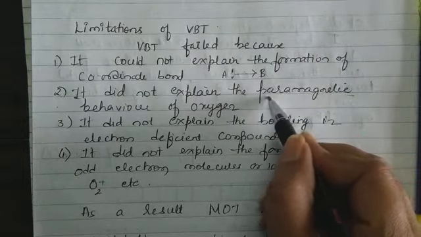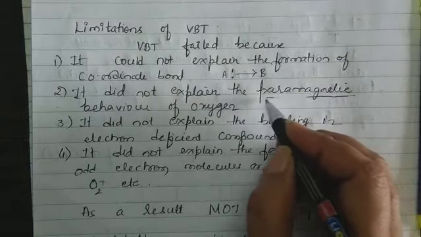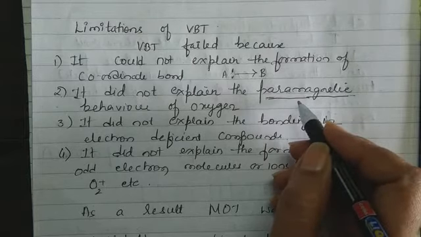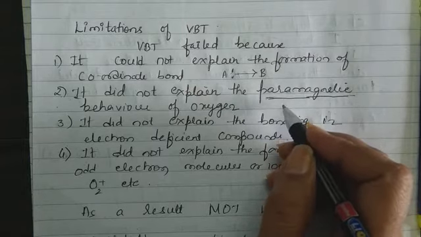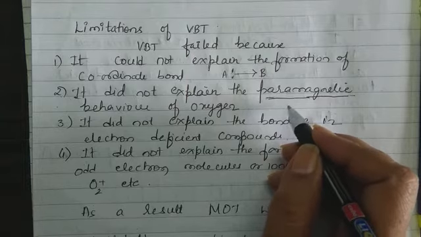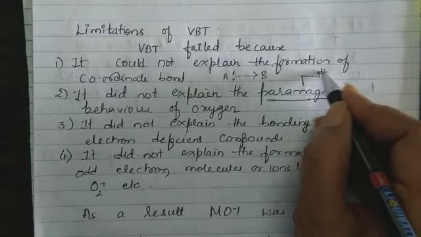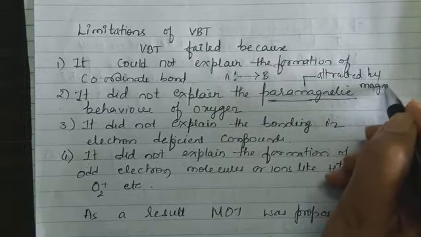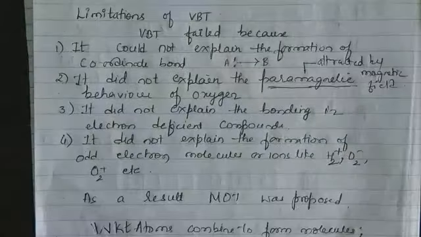So what are paramagnetic compounds or molecules? They are the ones which have an odd electron, a single electron or an unpaired electron. They are said to be paramagnetic. The opposite of this is diamagnetic, wherein the electrons are paired and they are not attracted by a magnetic field. Paramagnetic: attracted by what? Attracted by a magnetic field, whereas diamagnetic is not attracted by a magnetic field.